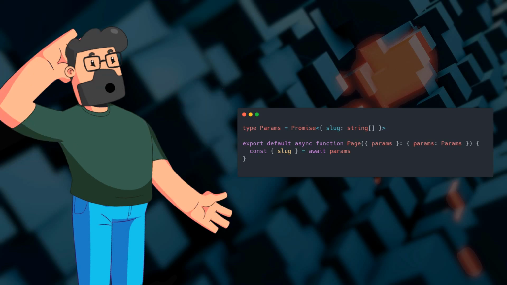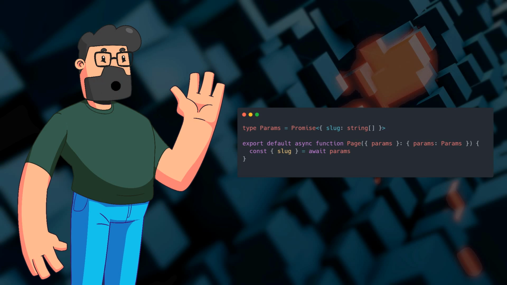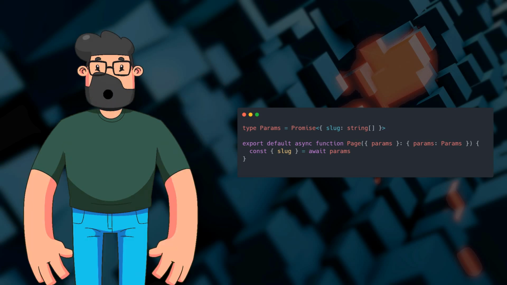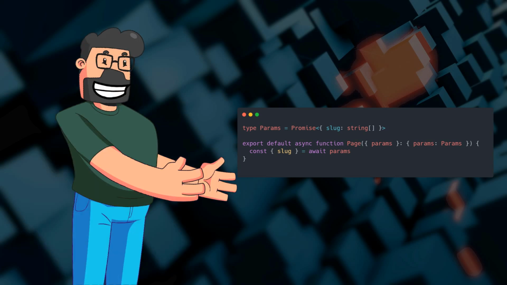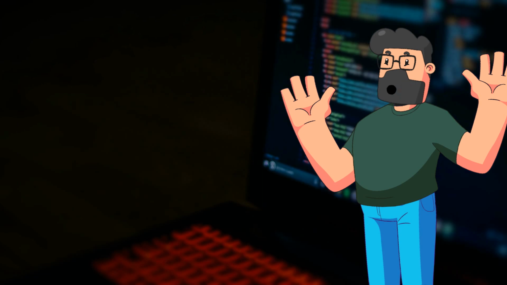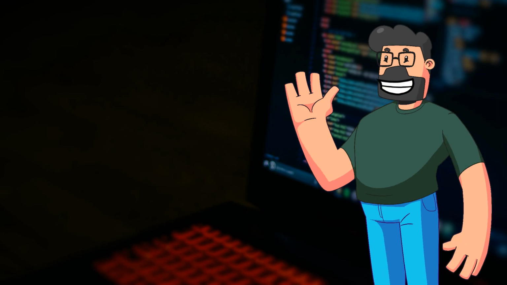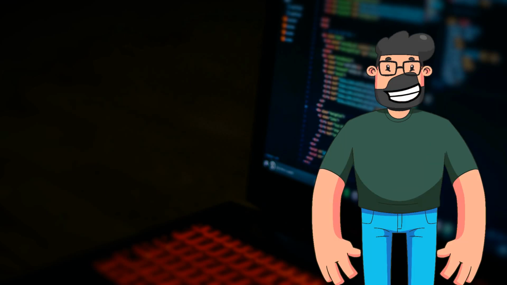properties like params. By defining the type of params as Promise<{ slug: string }>, and modifying the page declaration to await the parameters, we can ensure compatibility and resolve the type error. So, the solution lies in restructuring the page declaration to handle the async parameters correctly. By implementing the provided code snippet, you can effectively resolve the type mismatch and continue building your project without encountering